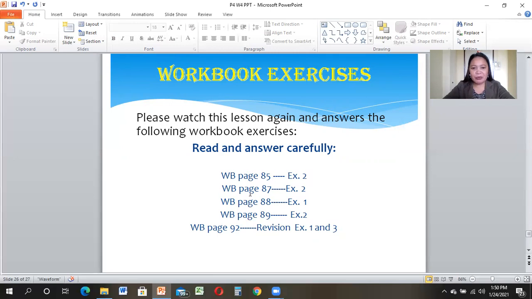Workbook page 87, answer exercise 2 only. For workbook page 88, answer exercise 1 only. Workbook page 89, answer exercise 2 only. And the last one, workbook page 92, which is a revision page. Answer exercises 2 and 3 only. So you understand? Only exercise 2 and 3.